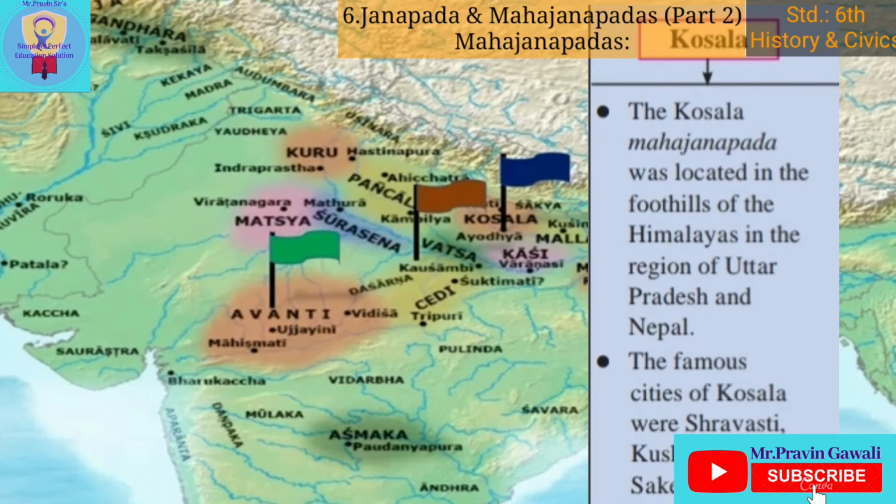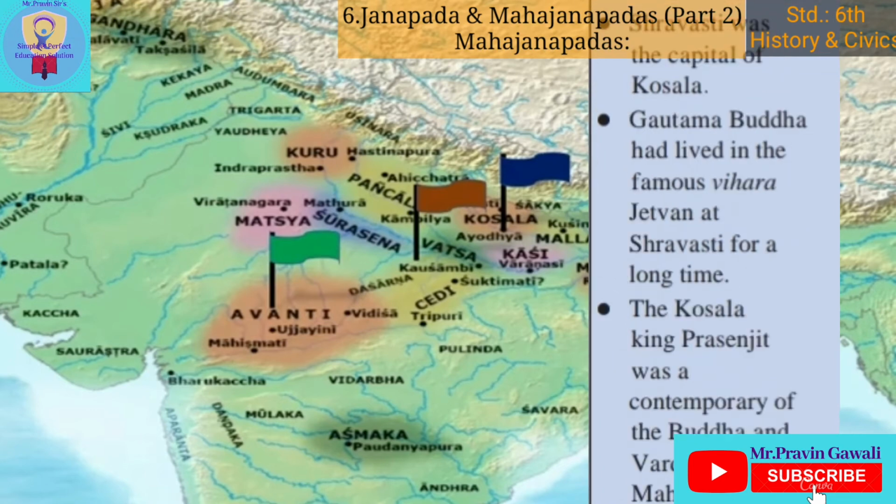The Kosala Mahajanpada was located in the foothills of the Himalayas in the region of Uttar Pradesh and Nepal. The famous cities of Kosala were Shravasti, Kushavati, and Saket. Shravasti was the capital of Kosala.